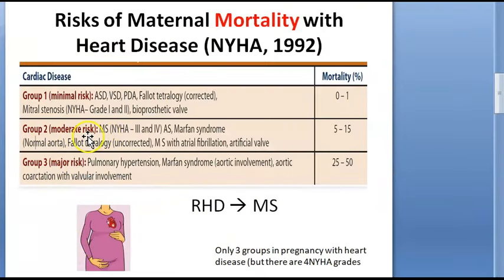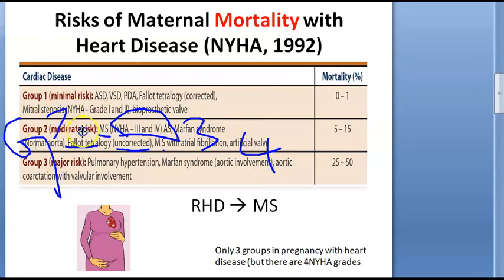Now coming to moderate risk in pregnancy, it can be the same Fallot's tetralogy which is uncorrected. Mitral stenosis, this time, which is NYHA grade 3, grade 4. Grade 3, grade 4. Focus here. Grade 3, grade 4 of NYHA comes under group 2 of classification of heart disease in pregnancy.